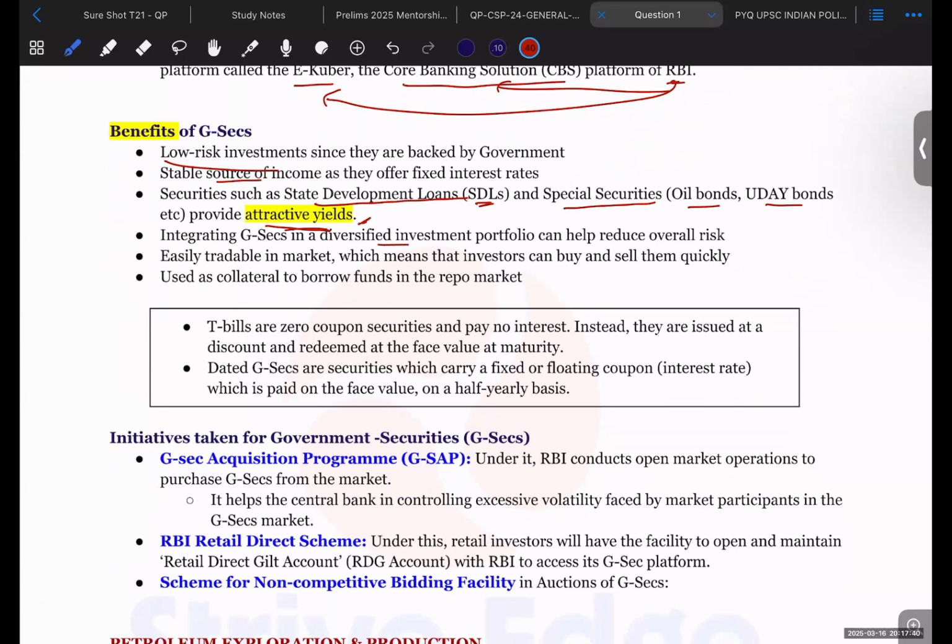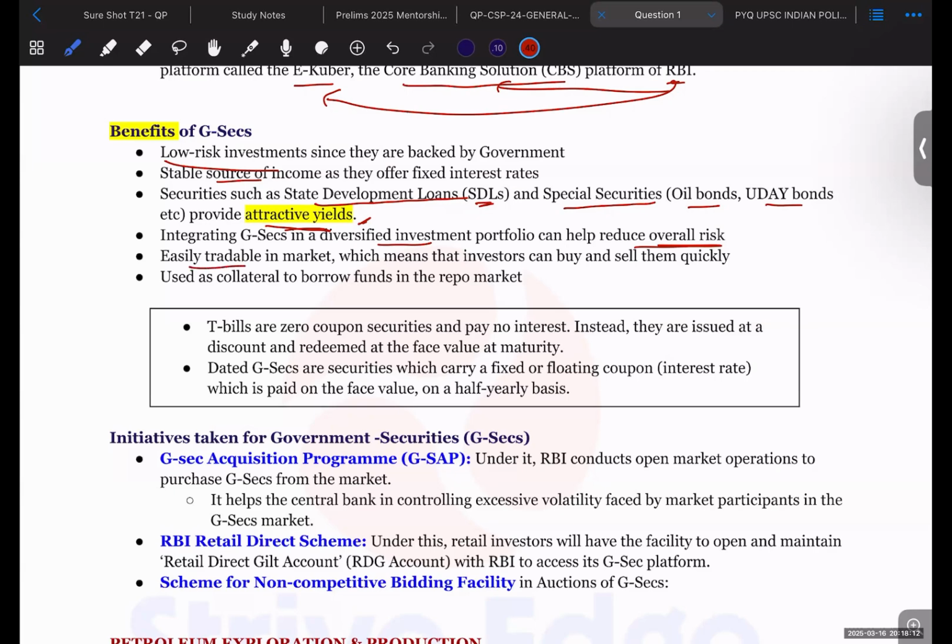Integrating GSECs in a diversified investment portfolio can help reduce the overall risk. So risk gets reduced because, as we have already talked about, government is the borrower here and government doesn't default majorly. Okay, so people take up these government securities because they are fairly risk free. In order to reduce their risk, they take up these government securities.